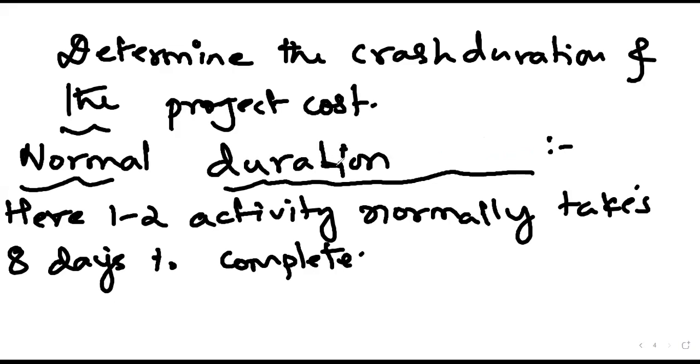Its explanation is limited to normal duration, not normal cost. Normal duration means what? In the normal scenario, it normally takes this much time.